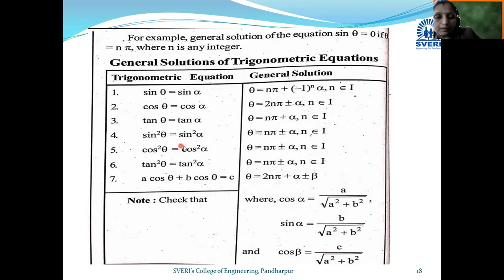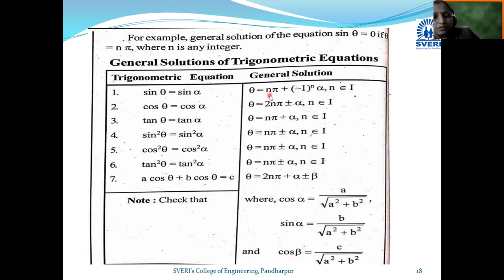Sin square theta becomes sin square alpha if theta is equal to n pi plus minus alpha. Cos square theta becomes cos square alpha if theta becomes n pi plus minus alpha. Tan square theta is equal to tan square alpha if theta is equal to n pi plus minus alpha, and n is any integer. So these are the general solutions for a particular trigonometric equation.